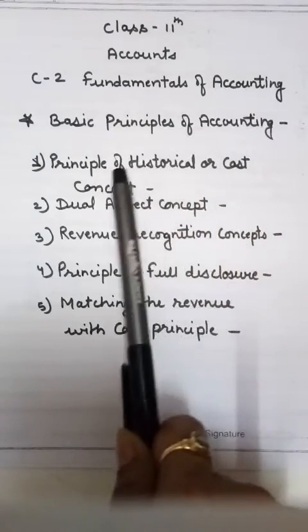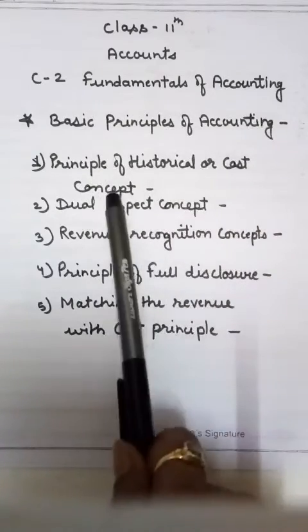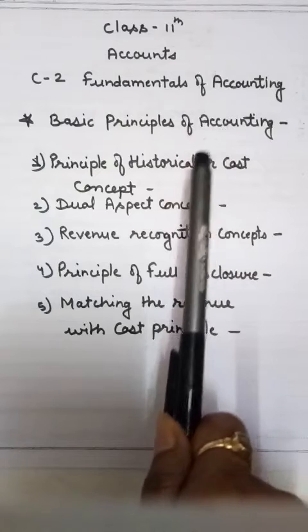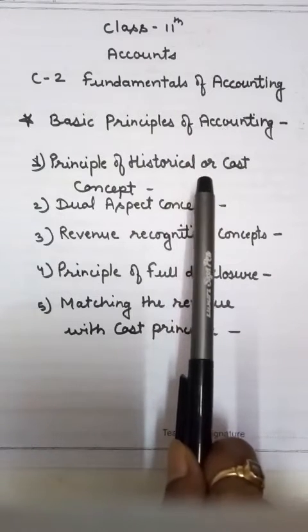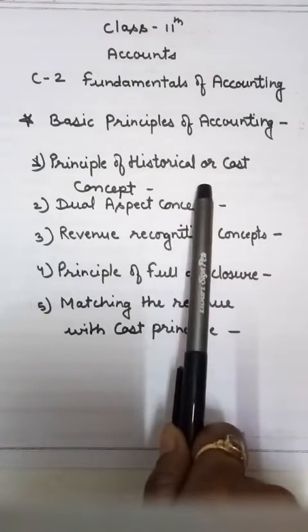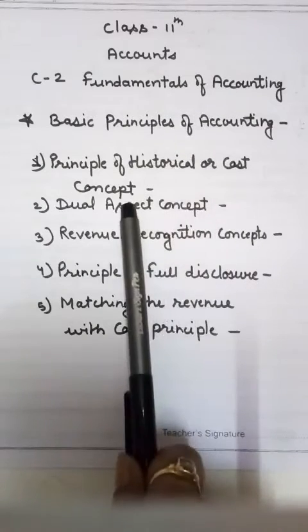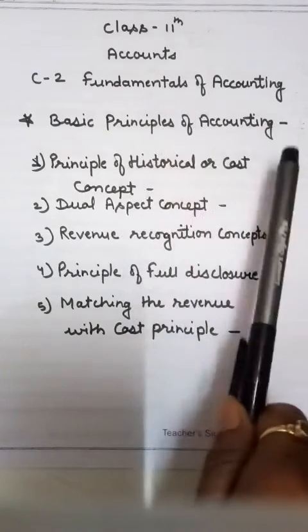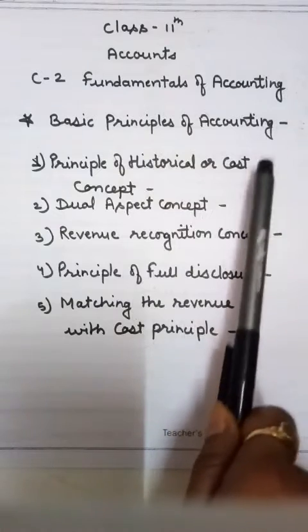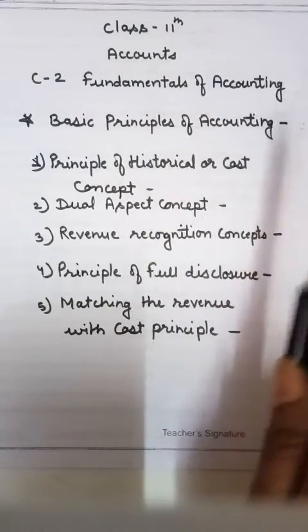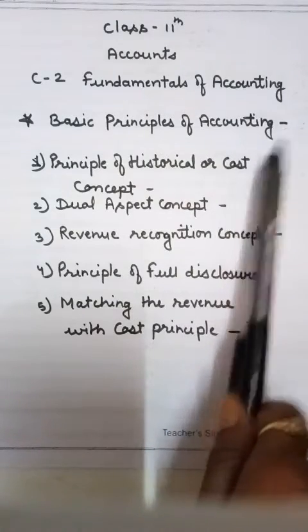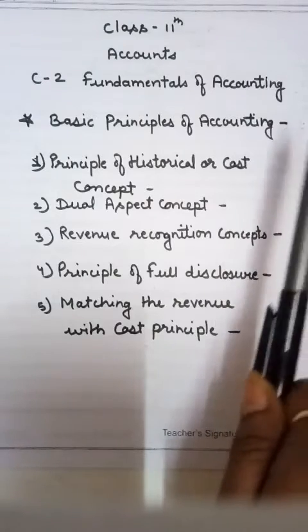So that is the principle of historical or cost concept, means when we purchase assets from the market at any price, at the time of purchase, that price we will enter in our accounting books, not the market price, because market prices can fluctuate, means the price can decrease or increase.